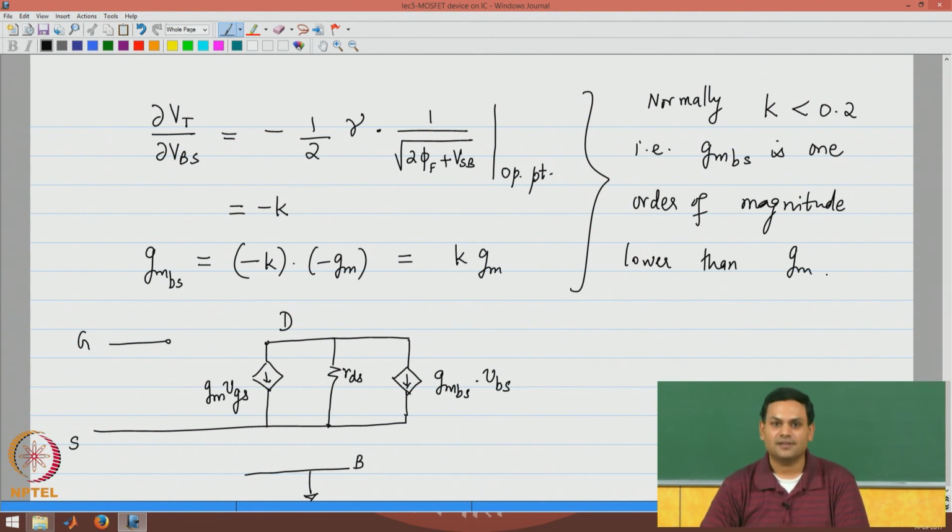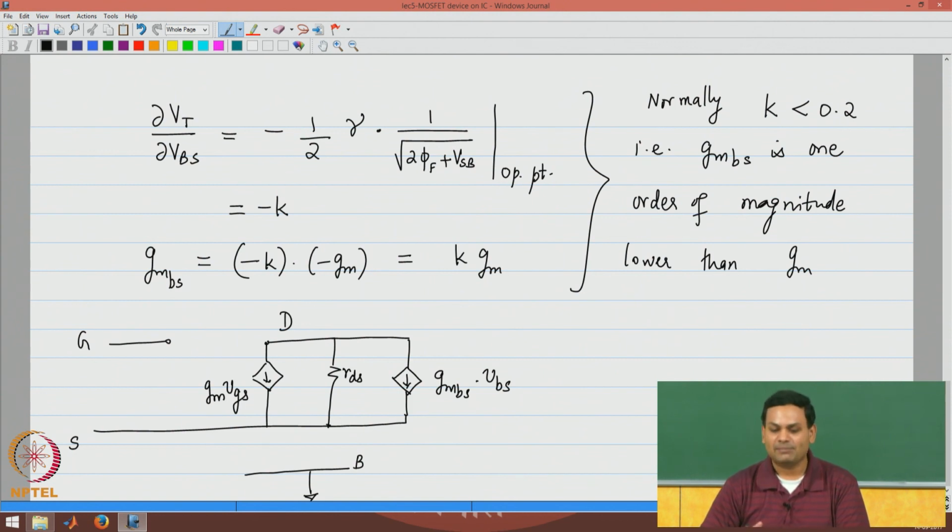So, in many cases, even if the source were to move, for hand calculations the accuracy may not be lost if GMBS is ignored. But this is definitely something to keep in mind, because once you go to a simulator, you will see this difference. So, this is one of the second order effects to keep in mind when you are designing amplifiers with MOSFETs.